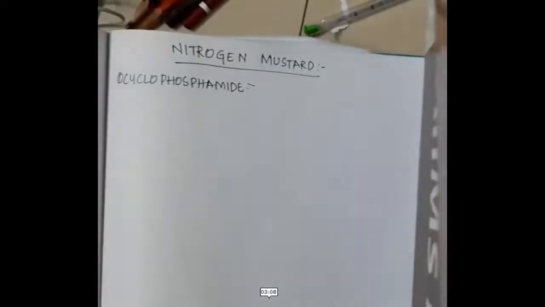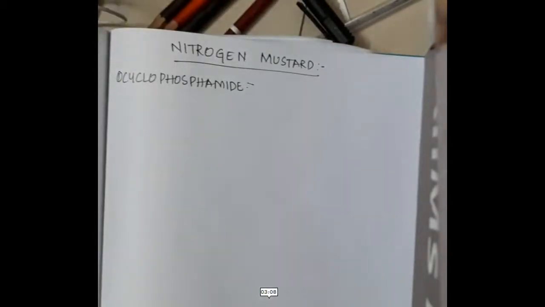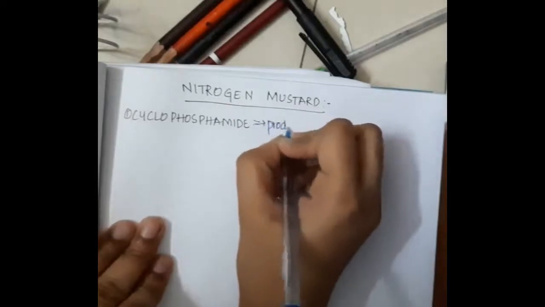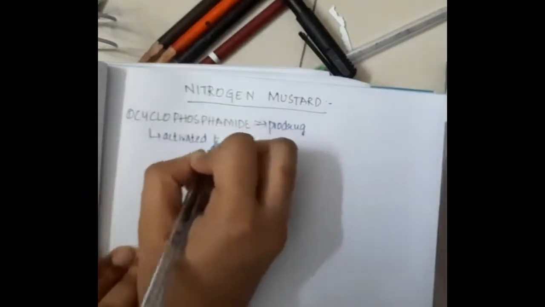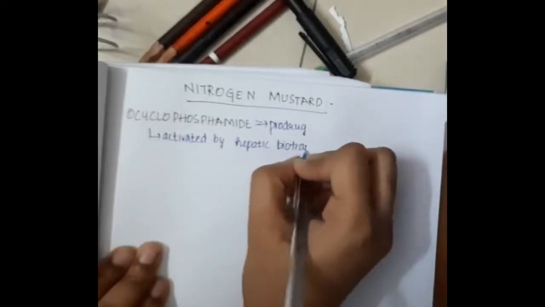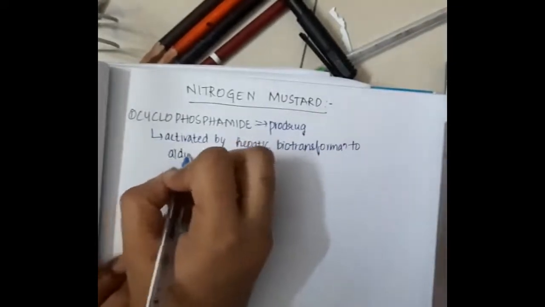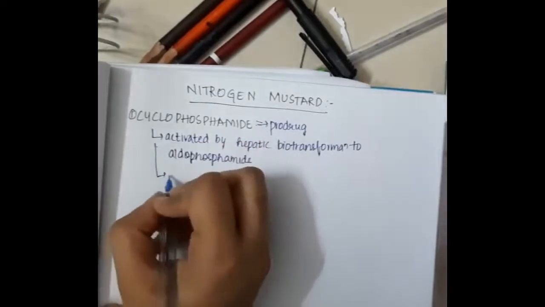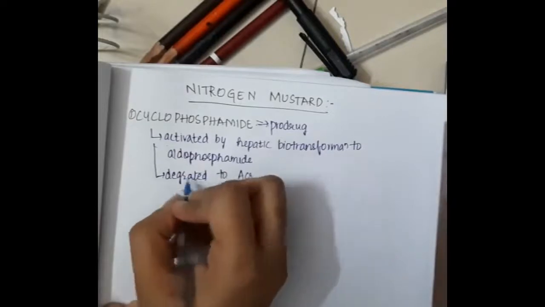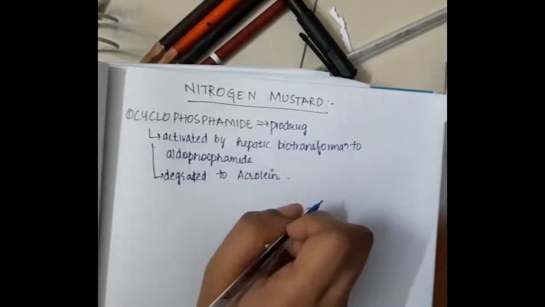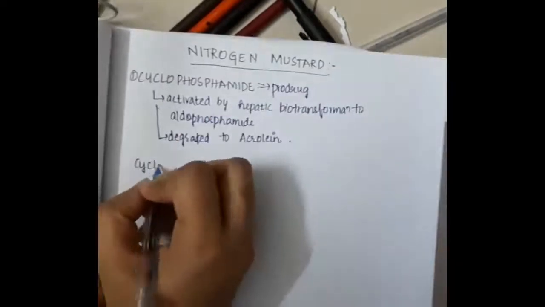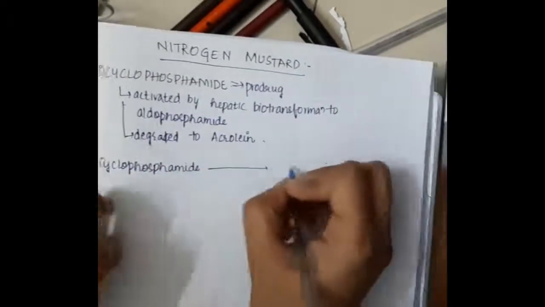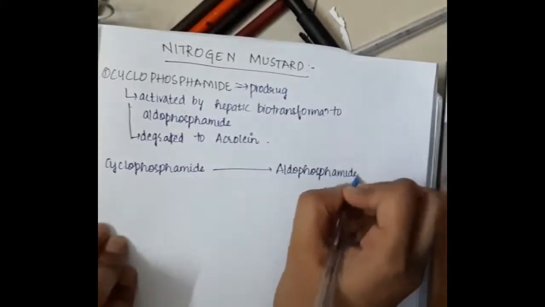This cyclophosphamide is a prodrug, activated by hepatic biotransformation to aldophosphamide, and it is degraded to acrolein.